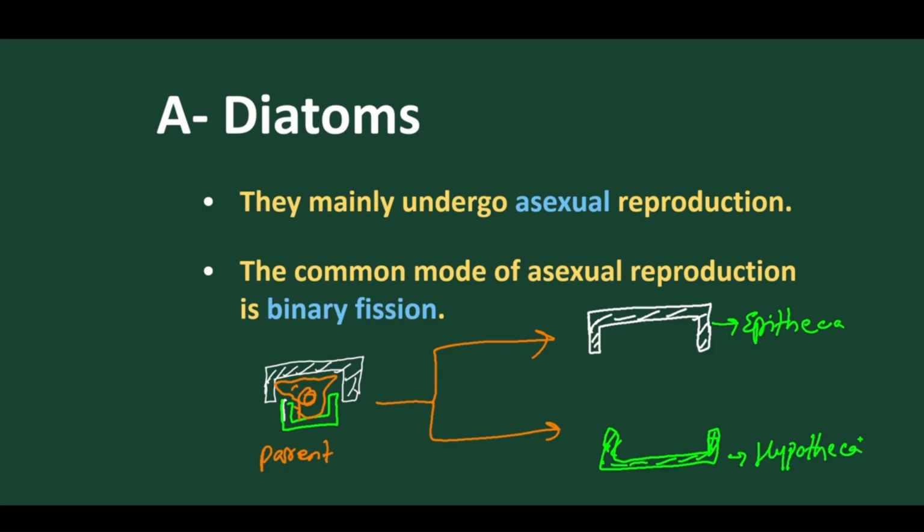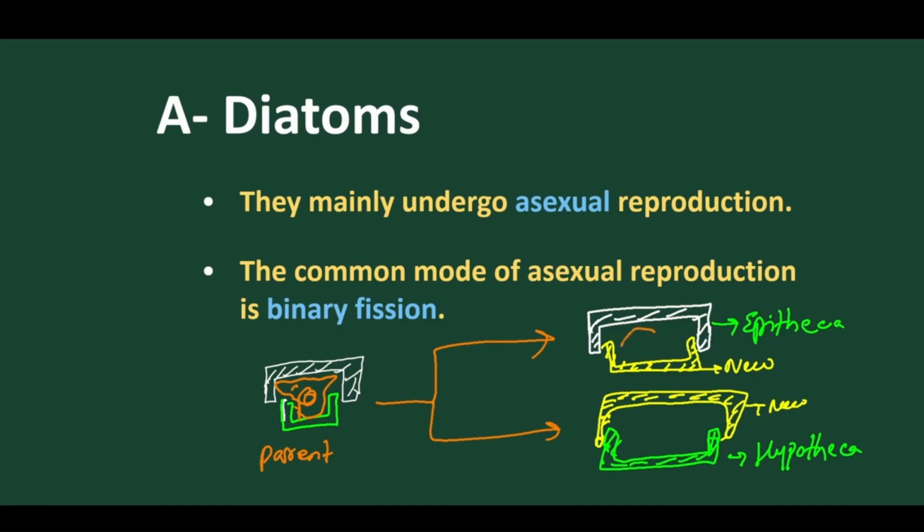Now a new cell wall for the daughter is formed. If the epitheca is the parent's, then the new one will be the hypotheca. This is the new one, and similarly here also the new one. So the parent cell wall is retained and only the daughter cell wall is newly formed.